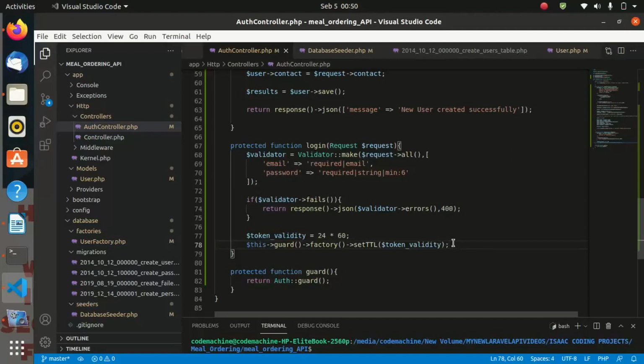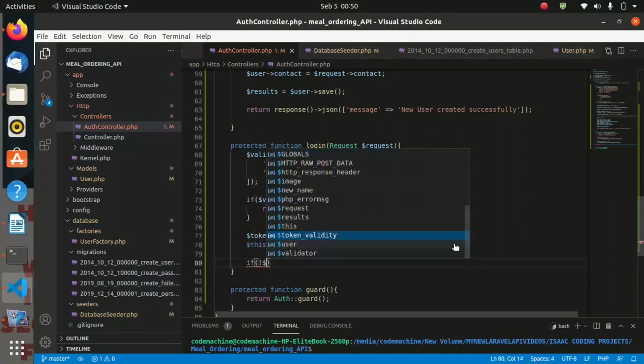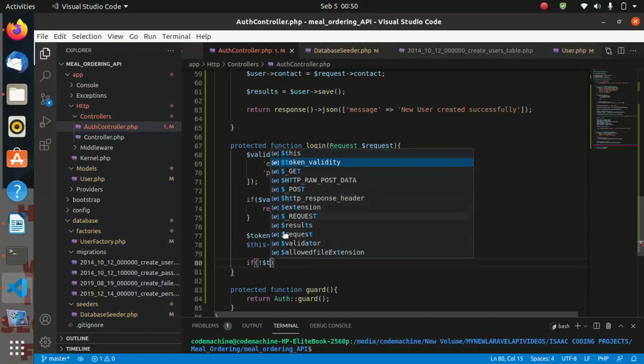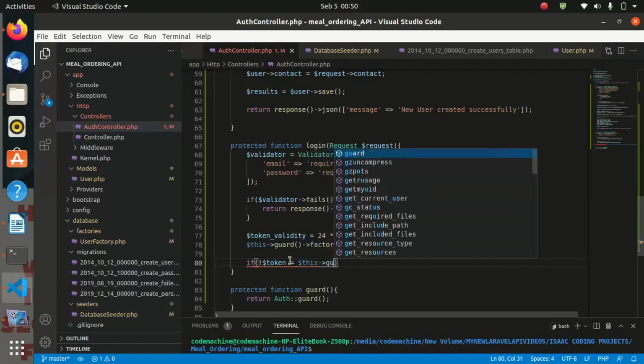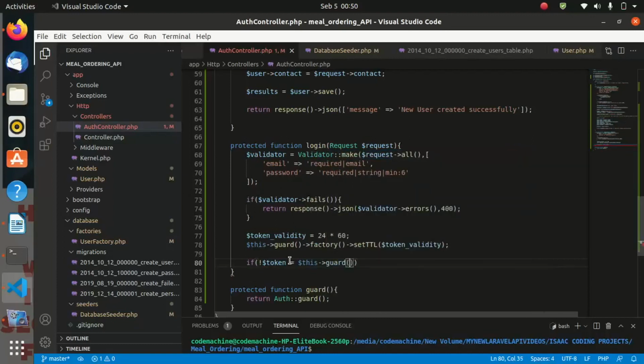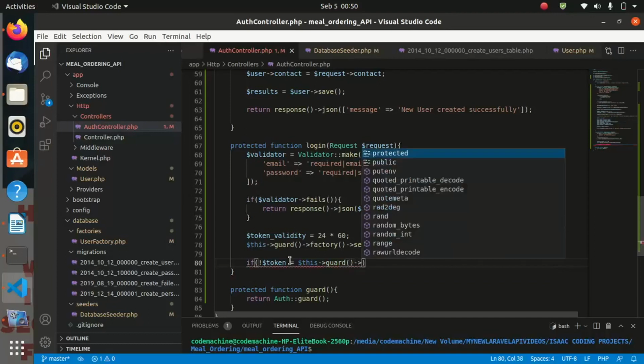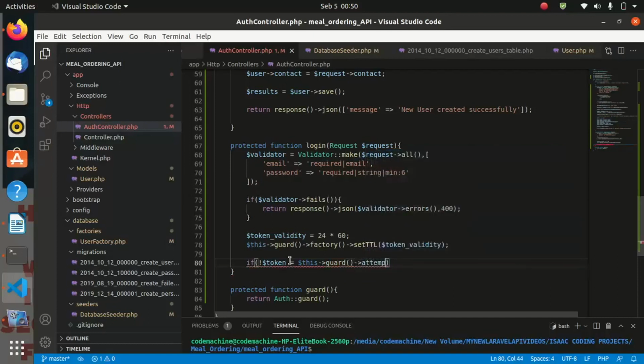And now let us continue and say if not $token is equal to $this, and we are referencing this guard, attempt $validator validated.